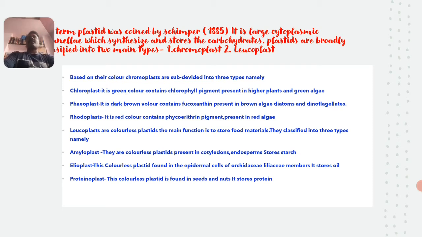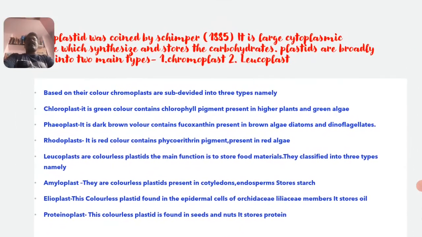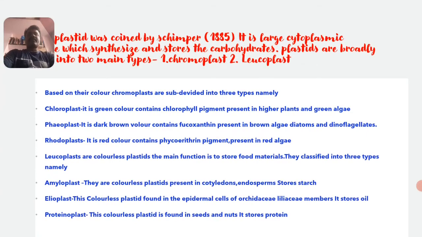Plastids are broadly classified into two main types. One is chromoplast and another one is leucoplast. Based on their color composition, the first one, the chromoplasts, are subdivided into three types. One is chloroplast, second one is phaeoplast, and third one is the rhodoplast.